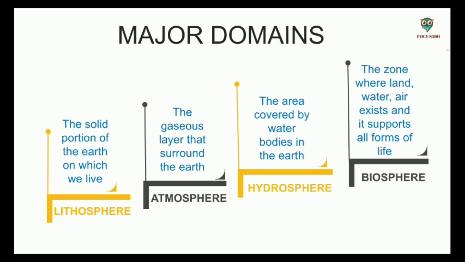You all know that more than 71% of the Earth is covered with water, and from this portion, 97.2% is saline water found in oceans, 2.8% stored in ice sheets and underground, and only 0.03% is fresh water available for human consumption. So water should be used judiciously. Now all these three domains exist together and form a closed system which is termed as biosphere. The zone where land, water, air exist and it supports all forms of life.